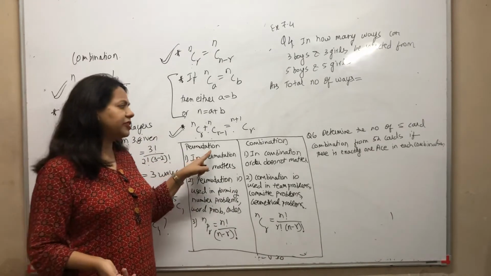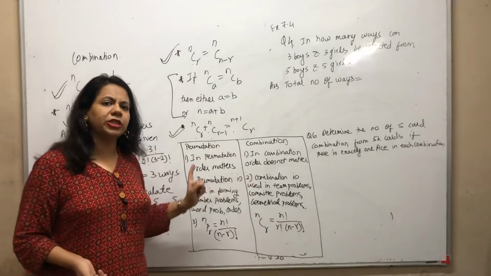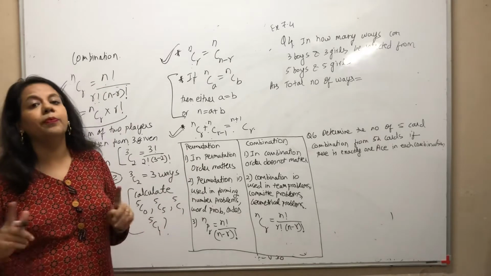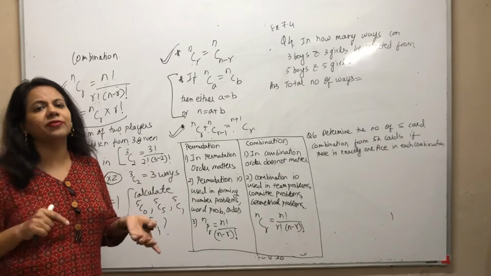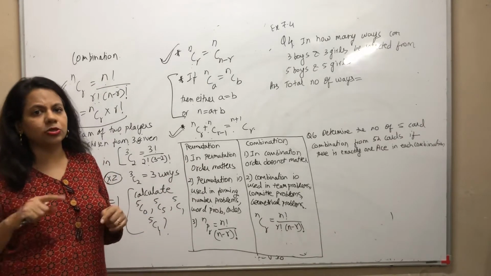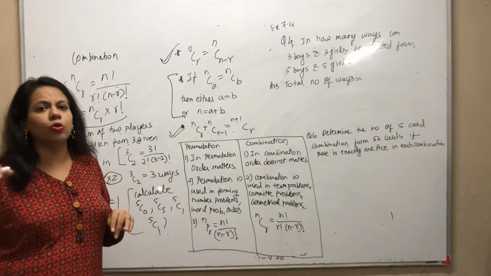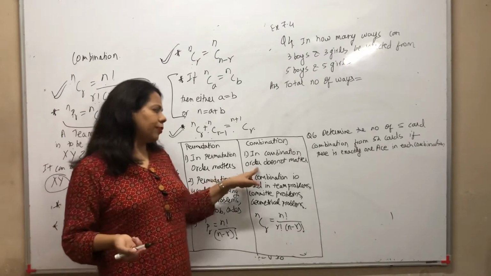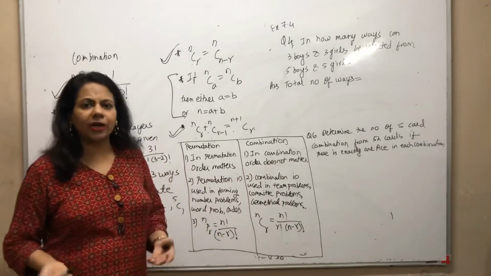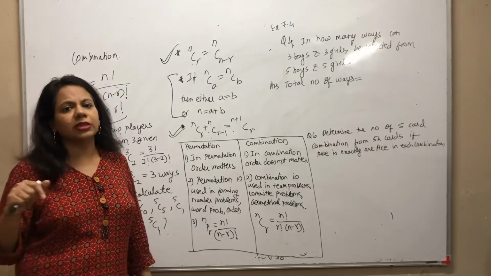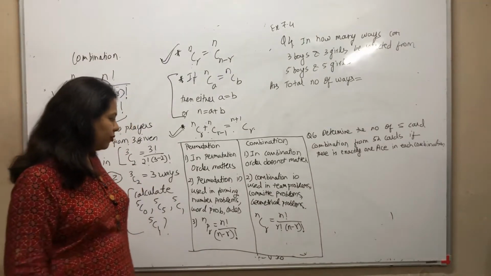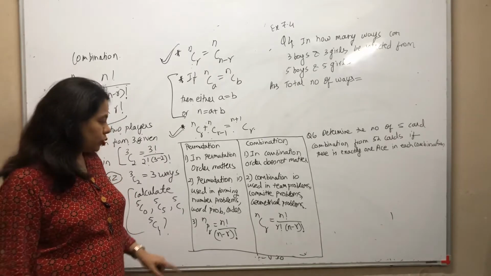So I have stated the differences between permutation and combination. In permutation, order matters. Here XY and YX are two different words, since order matters. TOO and OTO are different words. Now in combination, order does not matter. XY is just one particular combination that you have. Now, where is permutation used?